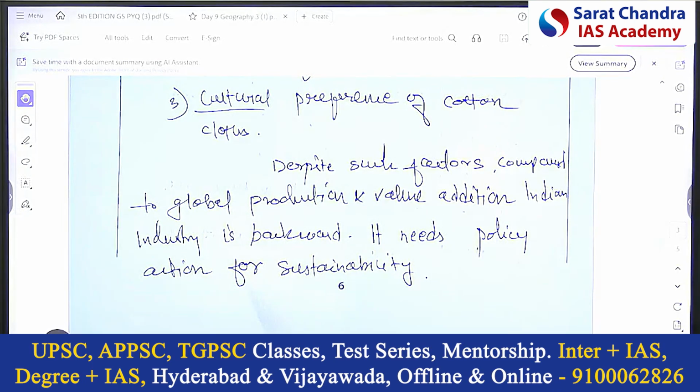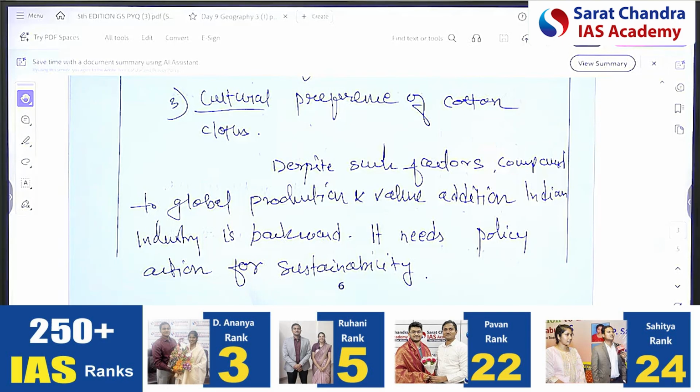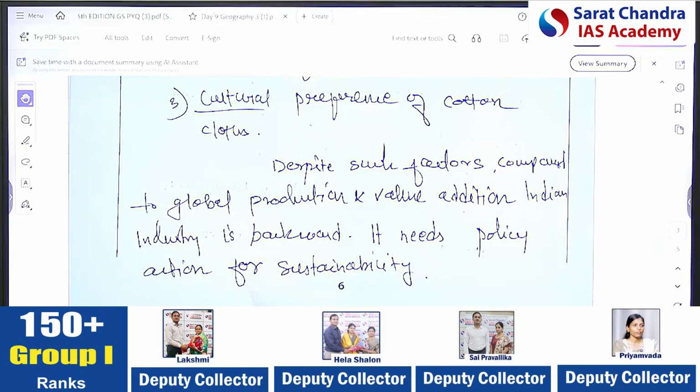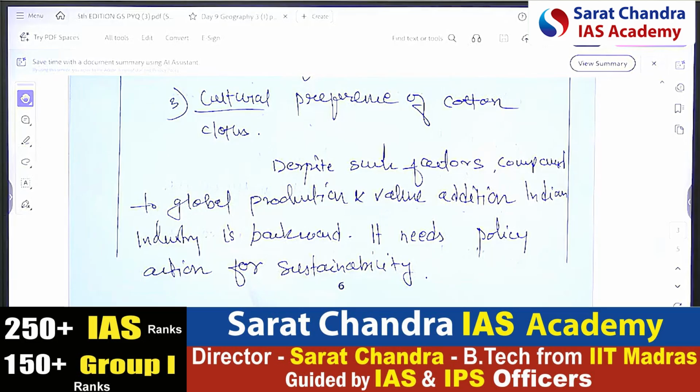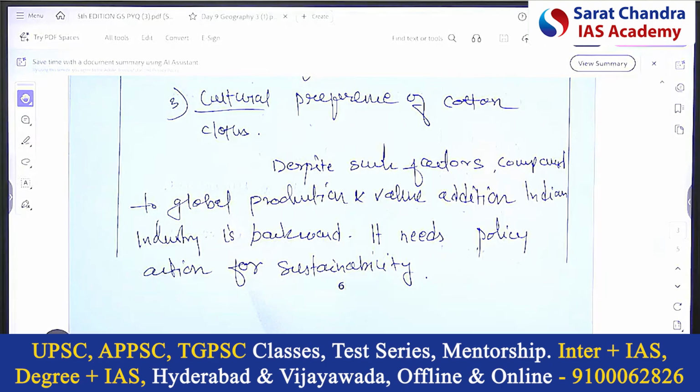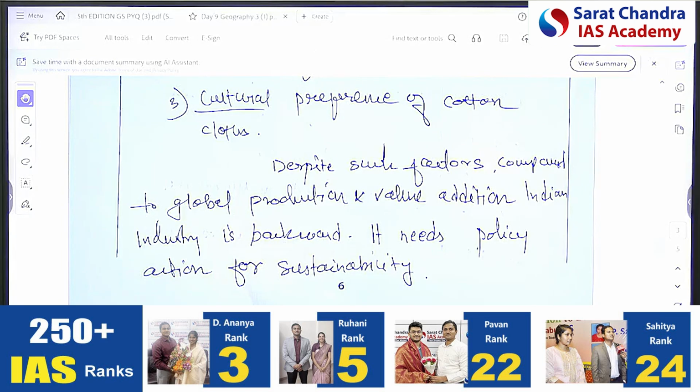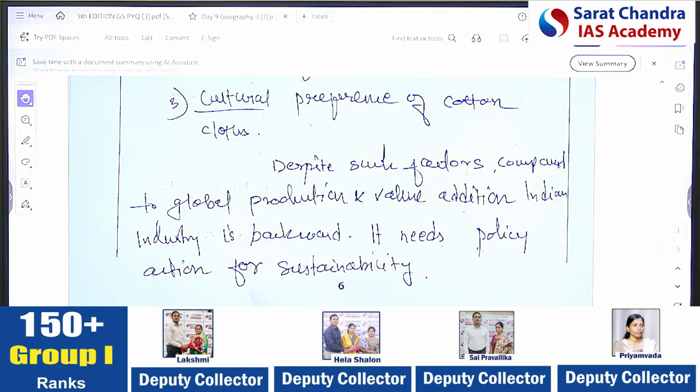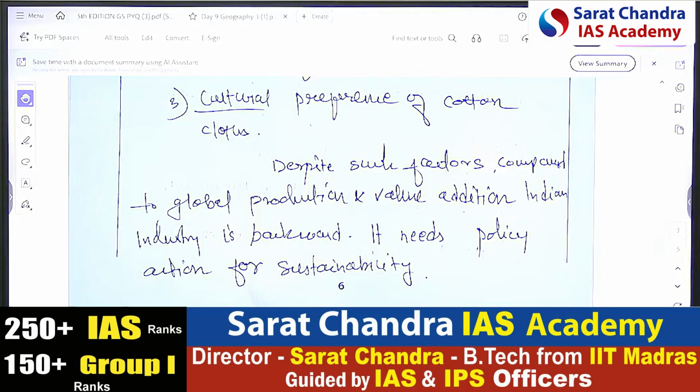However, the textile industry is not free from problems. I thought that analysis means both sides, so that's why. No, it's good. You can write like this. Basically, the question says highly decentralized cotton textile industry in India. First of all, it is saying that it is decentralized, it is in some regions. So how I took this question is that it's already asking about decentralization, and these are the factors. What you could have written is that despite such factors, we are not able to achieve its full potential. Then it's analysis.